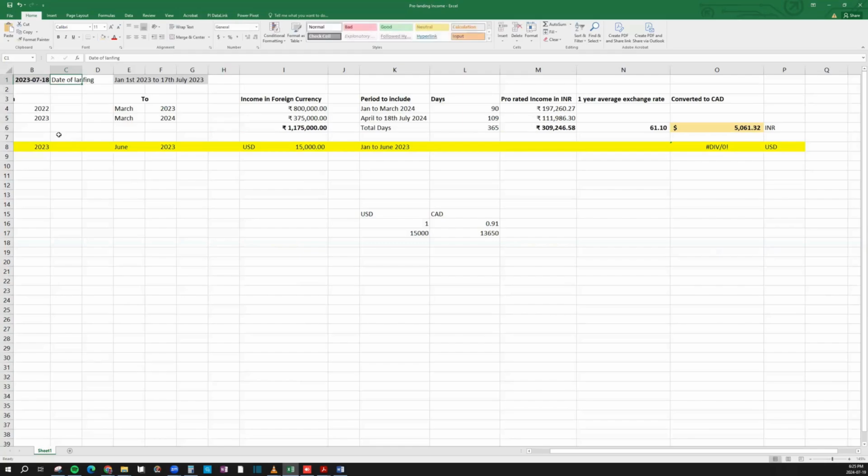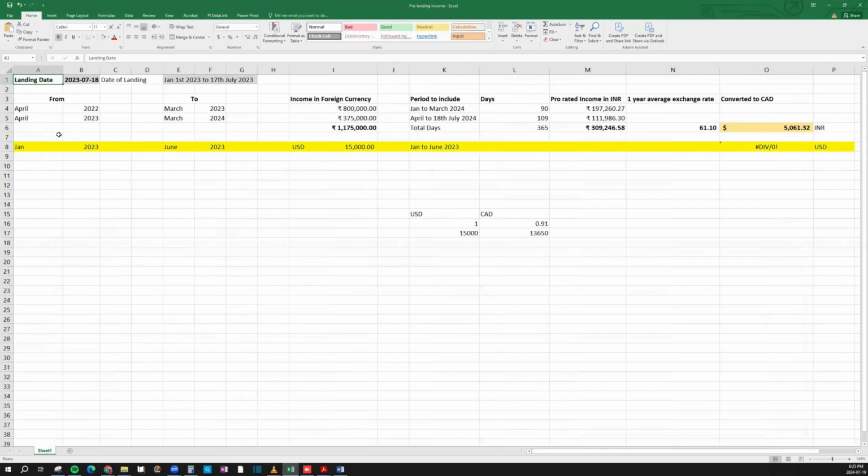Now, what happens in India is your financial year is from April to March. So in this case, what Canada, what the Canadian government or CRA wants, is your income from January to July. So the date from 1st Jan, because we file taxes from January to December. So what they're looking at is from 1st Jan to 17 July.